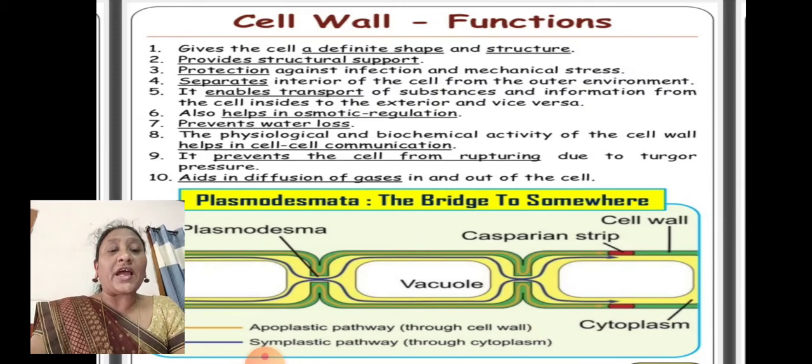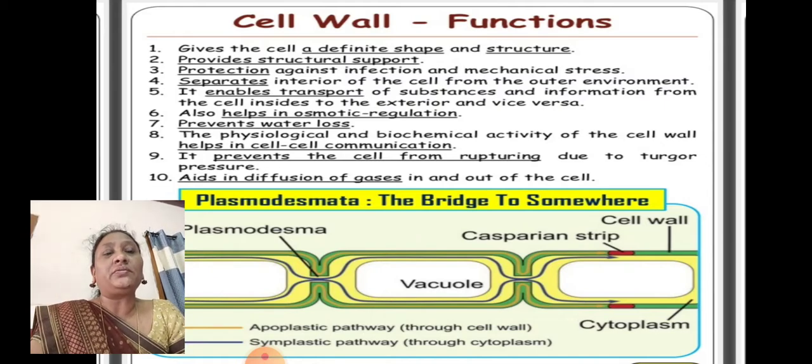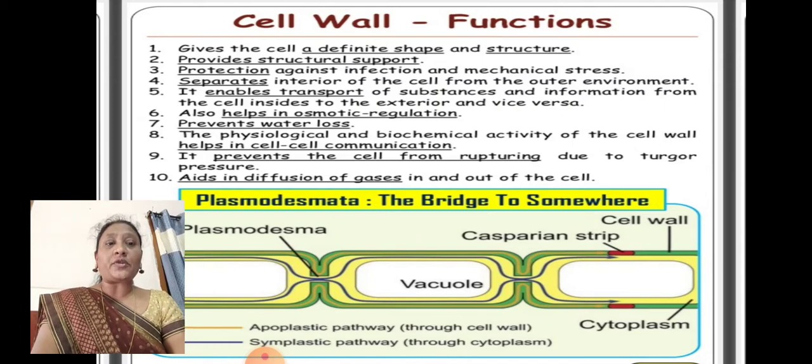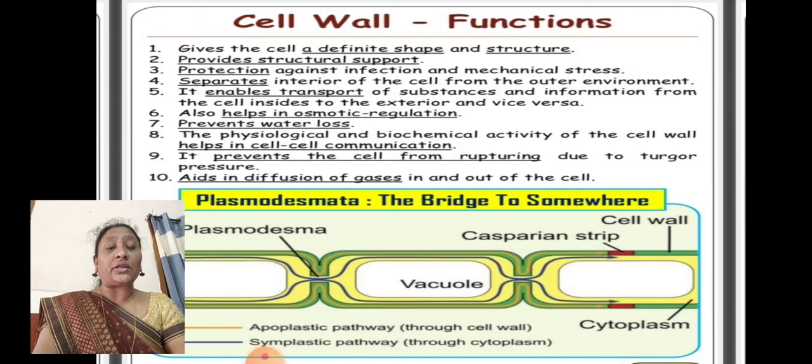You can see here plasmodesmata between 2 cells. Nearly 10 functions are given here. Let us see one by one. It gives the cell a definite shape and structure. It provides structural support, protection against infections and mechanical stress, and separates the interior of the cell from the outer environment.